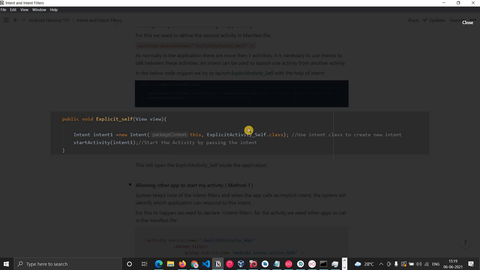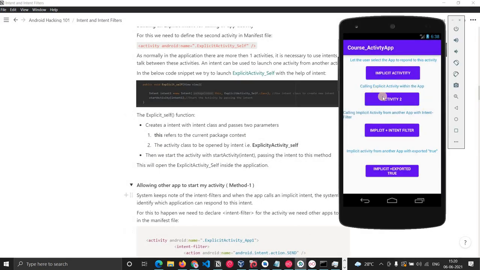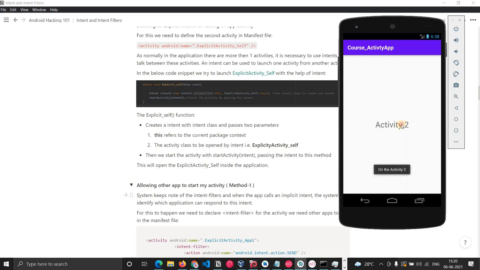And then we are calling the particular class which is inside the application. So then we are just passing that intent to the start activity, and that particular activity will be opened. So let me show you that also. If I open the app, this button, second button, what we are doing is calling an explicit activity within the app. When I click this, see, activity 2 is open.